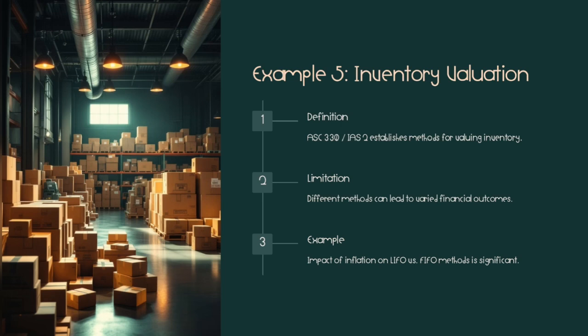The example is that the impact of inflation on LIFO versus FIFO methods is significant. The FIFO method is used for valuation of inventories and stands for first in, first out. So these are all the examples of inventory valuation.